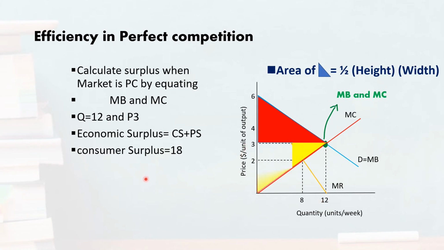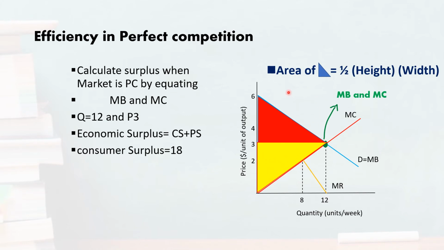On the other hand, producers are also getting some benefits, which is known as the producer surplus. It is the area above this supply curve and below this market price. So it is actually the area of this yellow triangle.